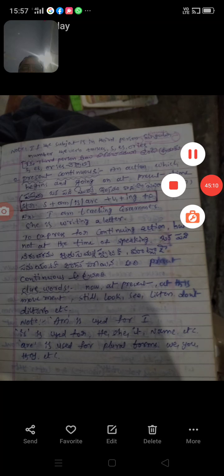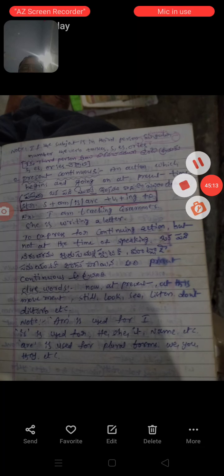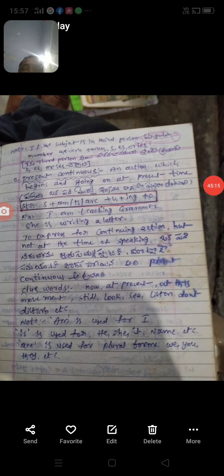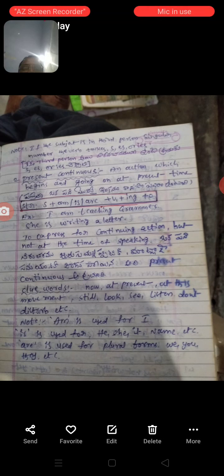And what is the importance of it? Every grammar topic is very important for future studies. Suppose you go abroad after the completion of your graduation. What language will you use when you enter any other country?